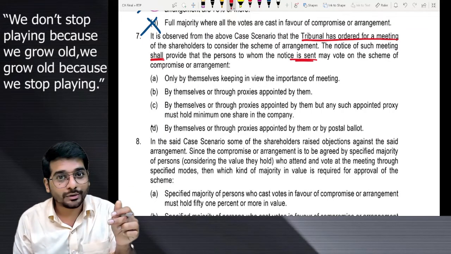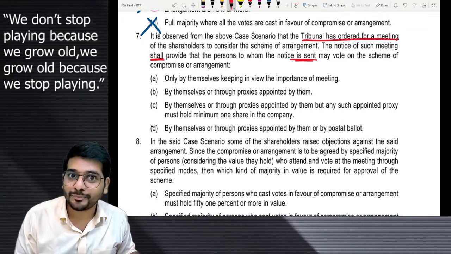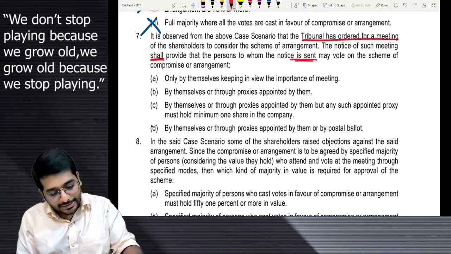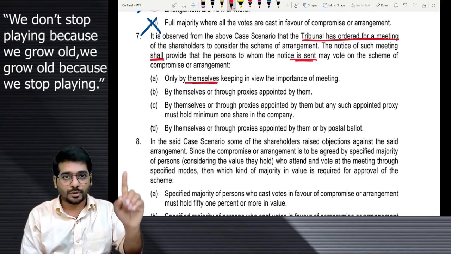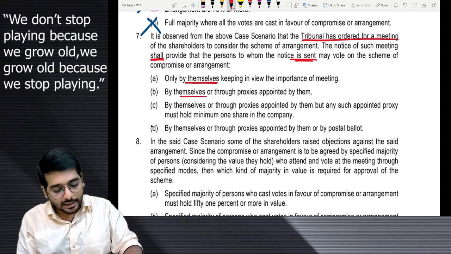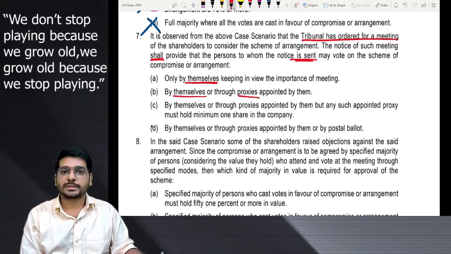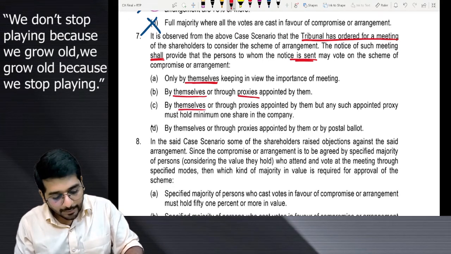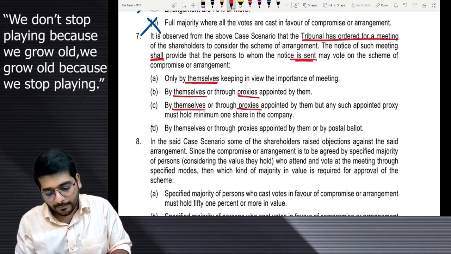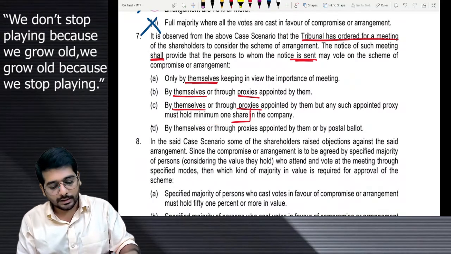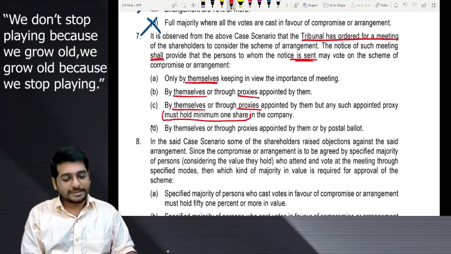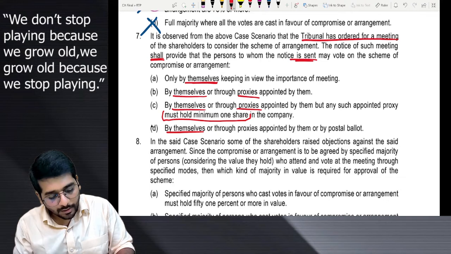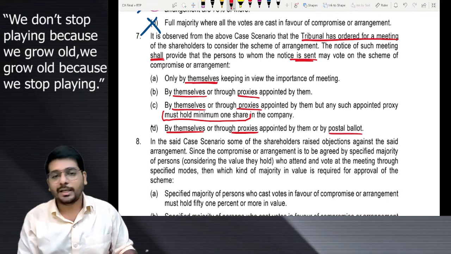Proxy allowed or not allowed? Or any other option is there or not there? Let us see the options. They are saying persons can vote only by themselves. Option number 1. Second, themselves or proxies. Option number 2. Third, themselves or proxies, but proxy must hold minimum 1 share. Option number 3. And fourth one says themselves or proxies or postal ballot.